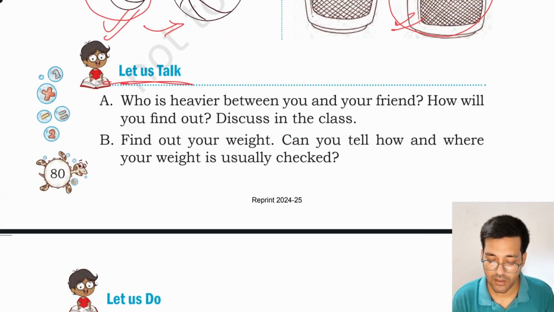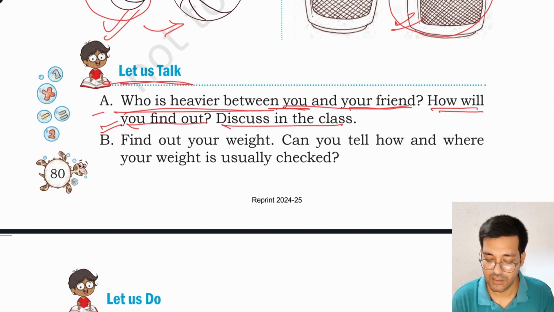Let us talk, A. Who is heavier between you and your friend? By seeing yourself and your friend, you may say who is heavier. If you can't, you may get it checked by using a weighing machine. How will you find out? By using a weighing machine. Discuss in the class.